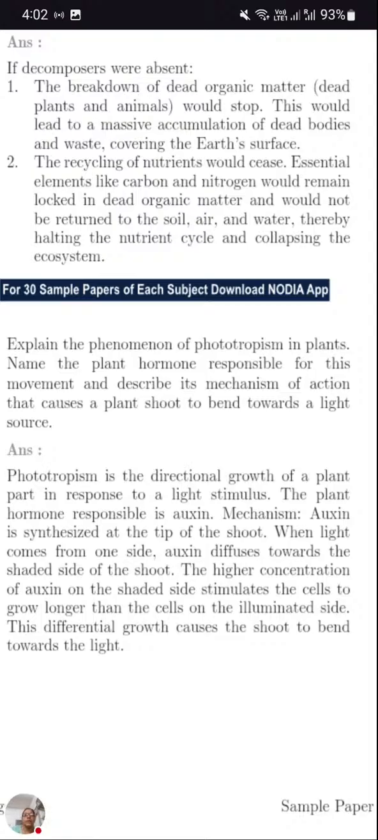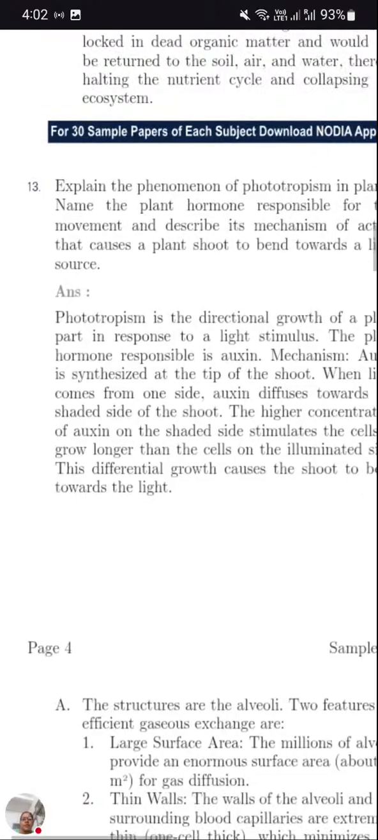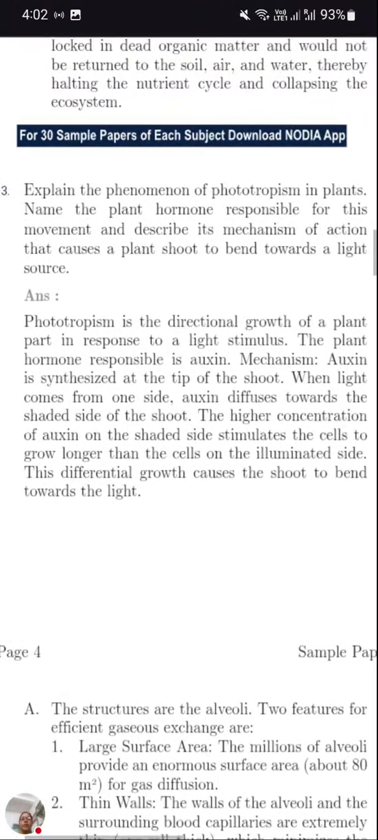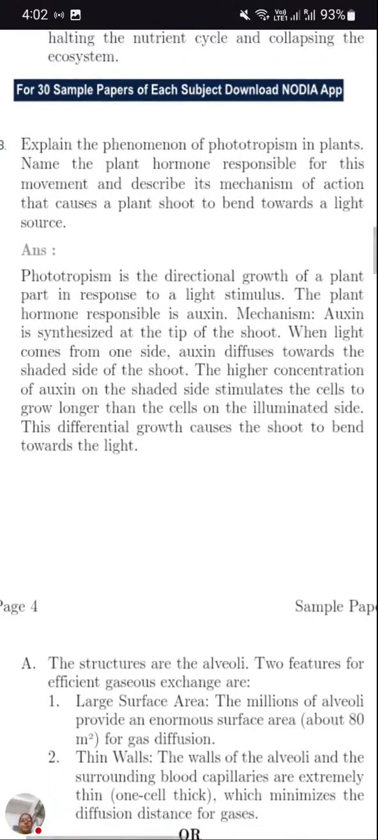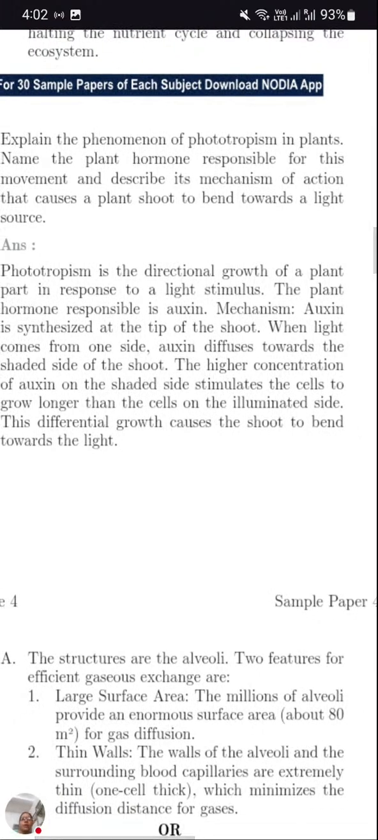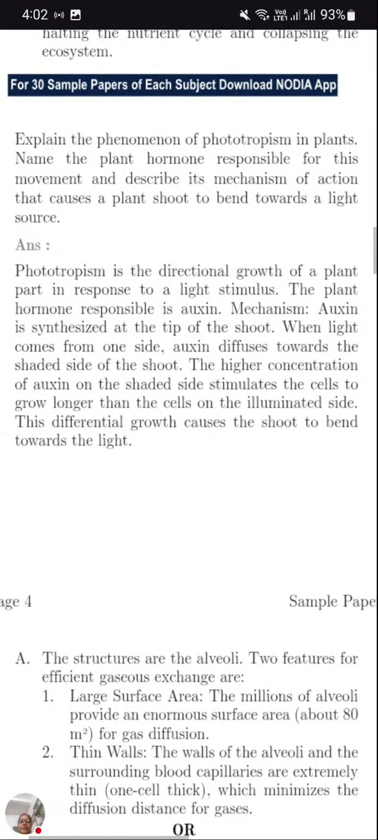So dead organic matter would not return to soil, air and water, thereby halting the nutrient cycle and collapsing the ecosystem. So the nutrient cycle will completely stop and the ecosystem will get collapsed, will get damaged. Now question number 13. Explain the phenomenon of phototropism in plant.